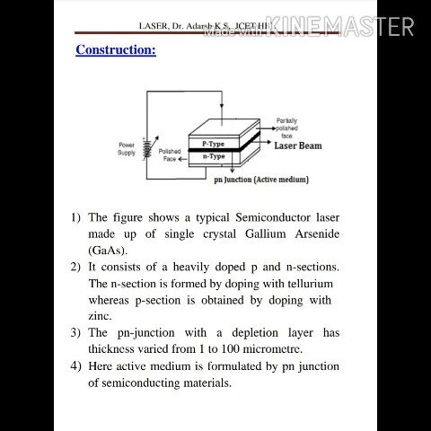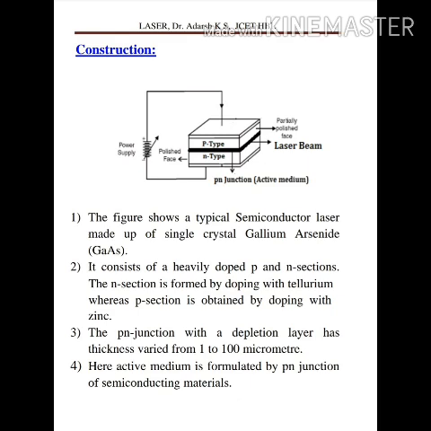So this figure shows the typical semiconductor laser, which is made up of a single crystal. The crystal is gallium arsenide. Both sides are the same material, hence it is also called a homojunction layer. And it is connected with the forward bias. So this PN junction is connected with the forward bias.